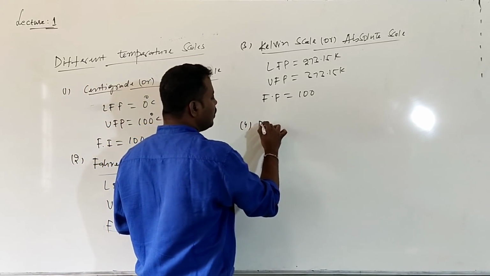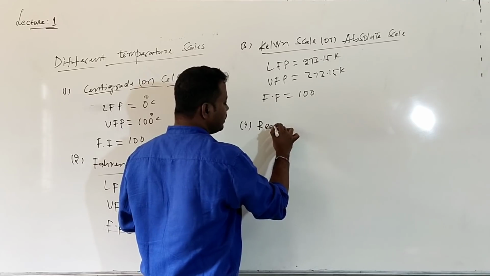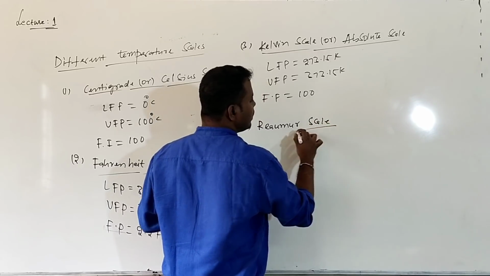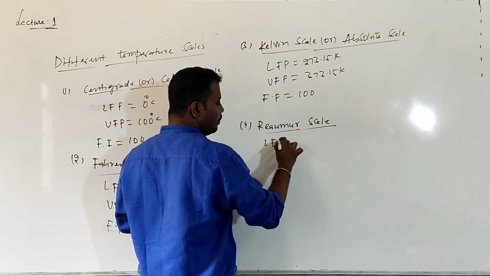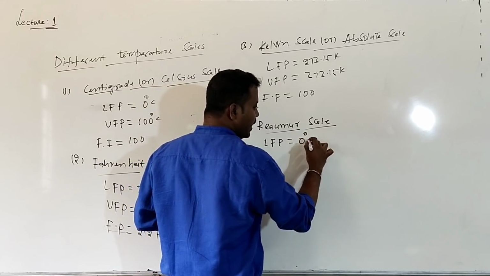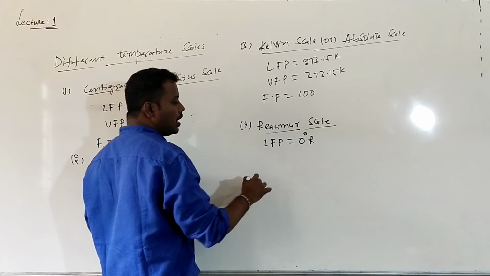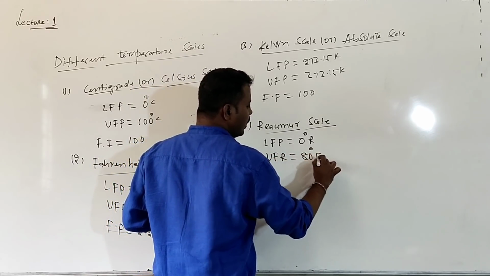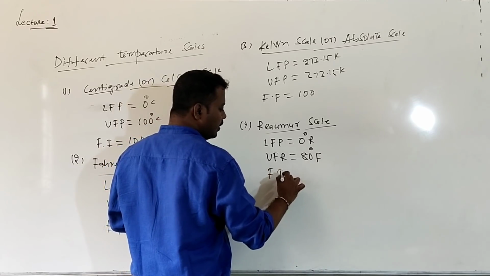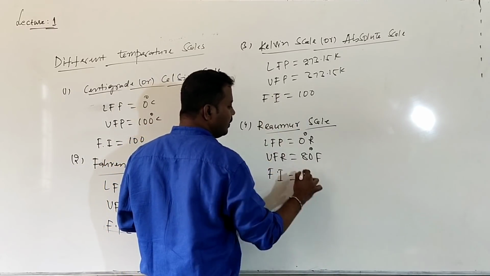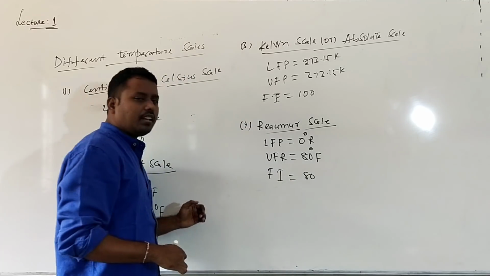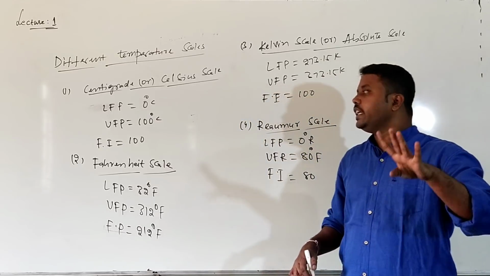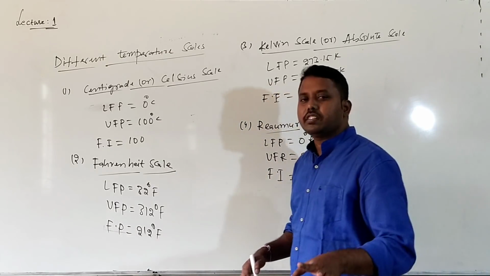And one more is the Römer scale. In this, the lower fixed point is 0 degree R. Römer is represented with R. The upper fixed point is 80 degrees R, and the fundamental interval is equal to 80. These are the four commonly used scales: the centigrade scale, Fahrenheit scale, Kelvin scale and Römer scale.